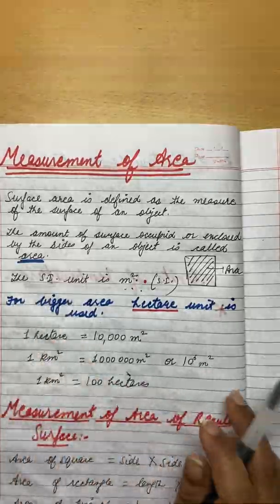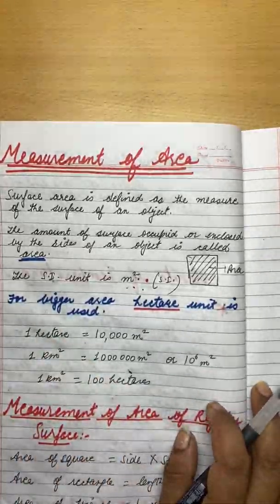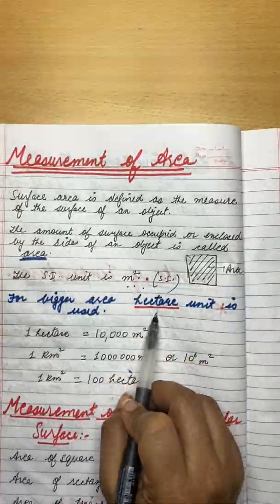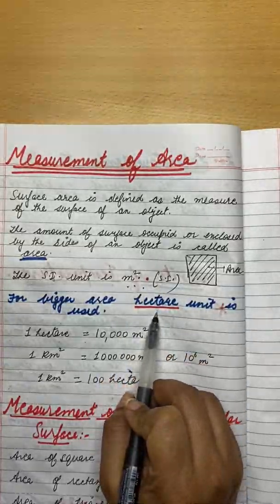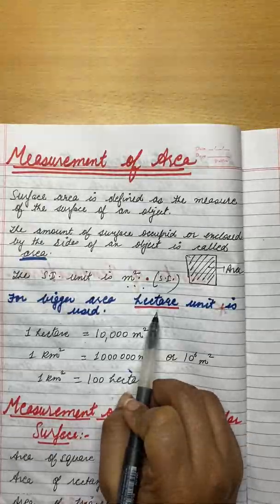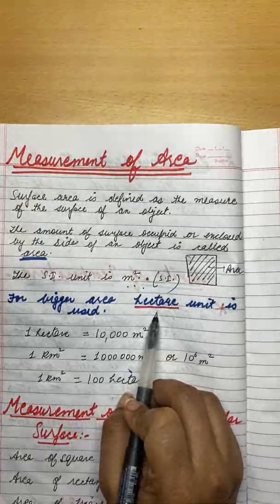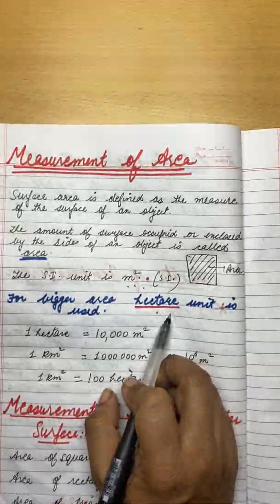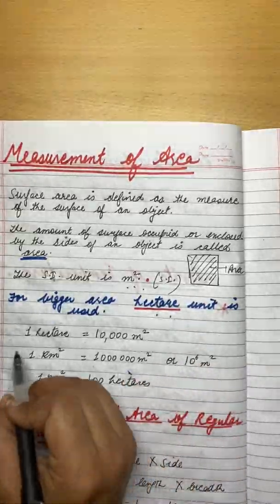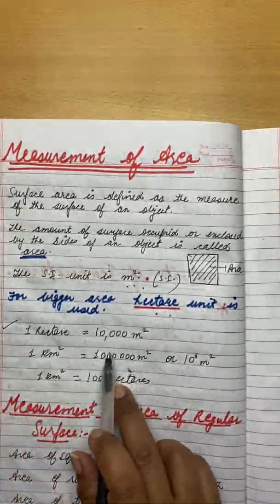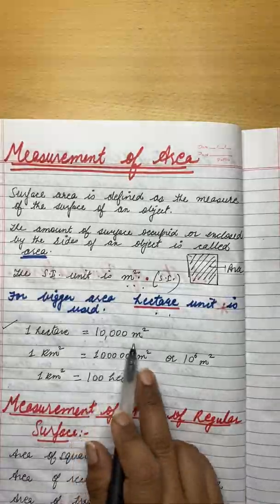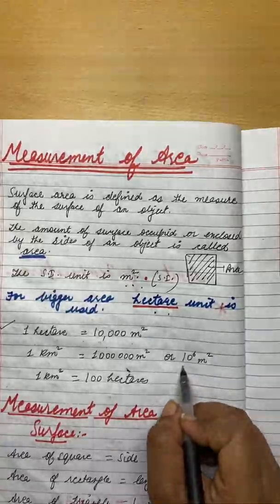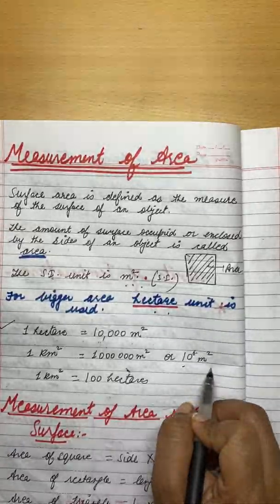If we want to find the area of bigger areas, for example a bigger land, we do not use this unit; we use a bigger unit, that is hectare. And here are the conversions. 1 hectare is equal to 10,000 meters square. 1 kilometer square is equal to 10 raised to power 6 meters square.